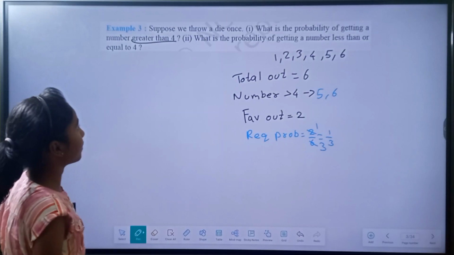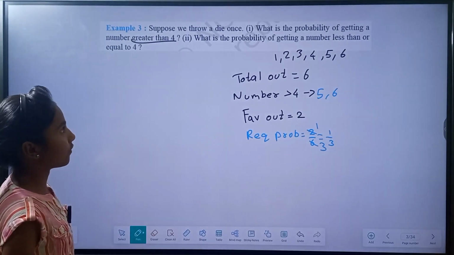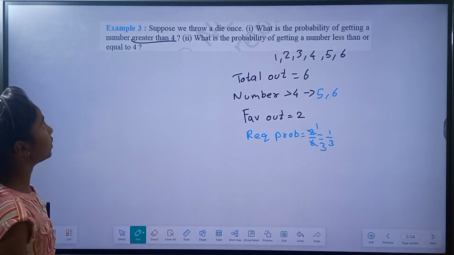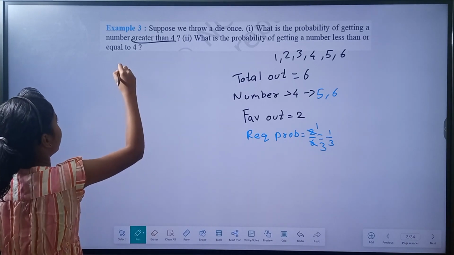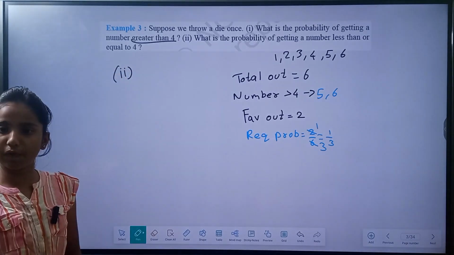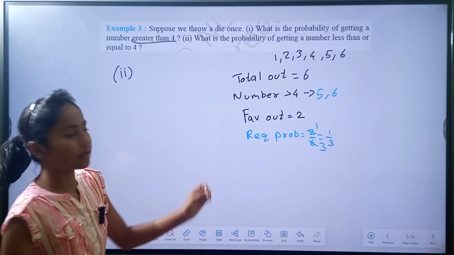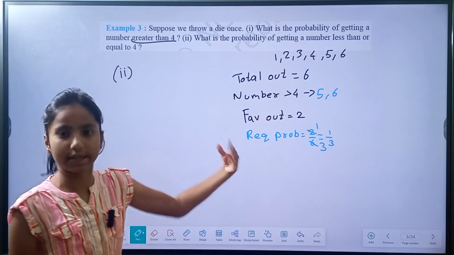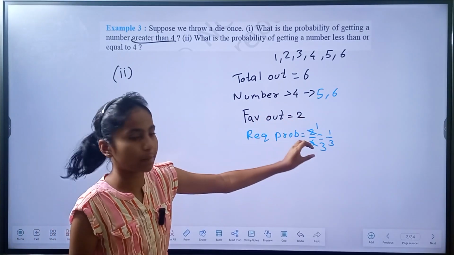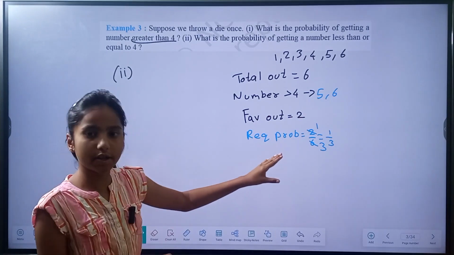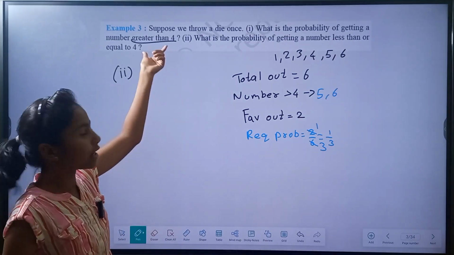Now the second part. What is the probability of getting a number less than or equal to 4? We wrote that for the numbers greater than 4, we have probability 1 by 3. The other numbers which are not greater than 4 are less than or equal to 4.